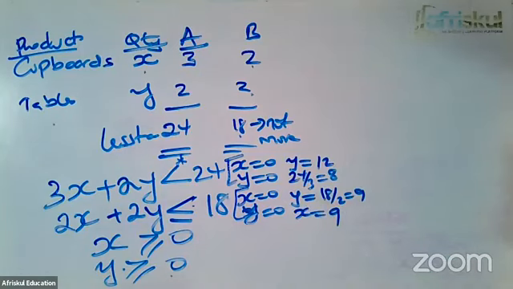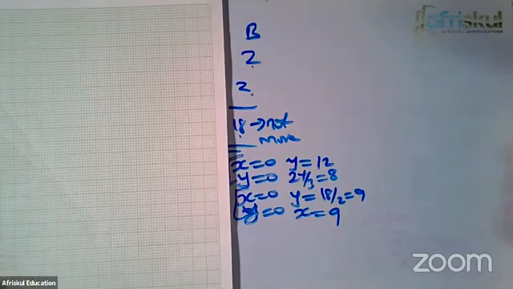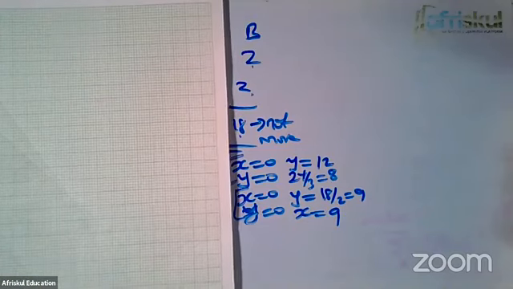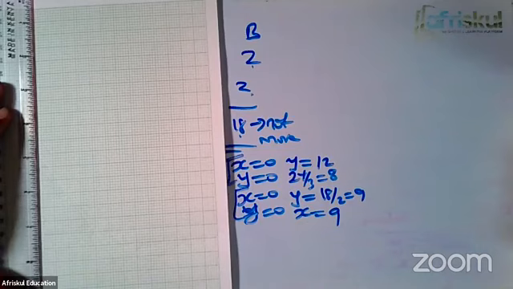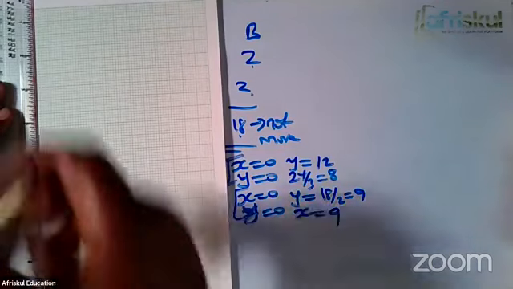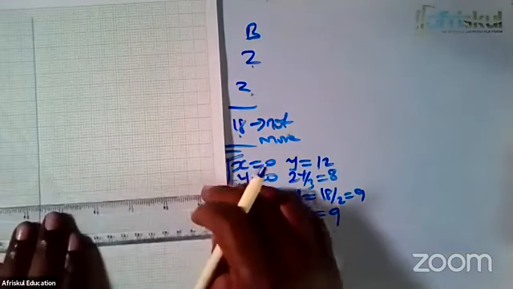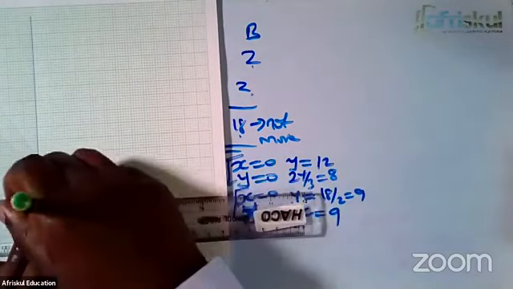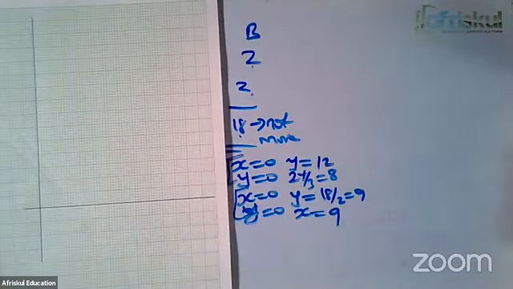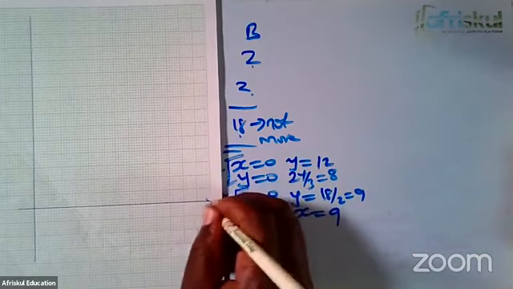Now, having gotten these points, I'll very easily draw them on graph paper. So I have my graph paper here, and I happen to have my ruler. What I need to do is simply put it down. This is quite easy to do. So right away, this is the X-axis, you have to label it.